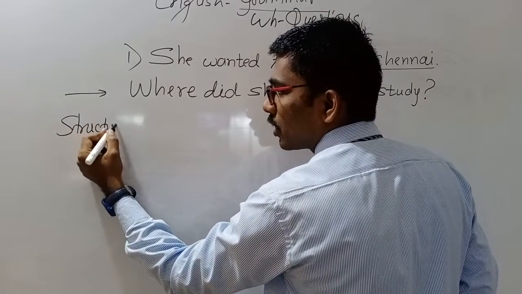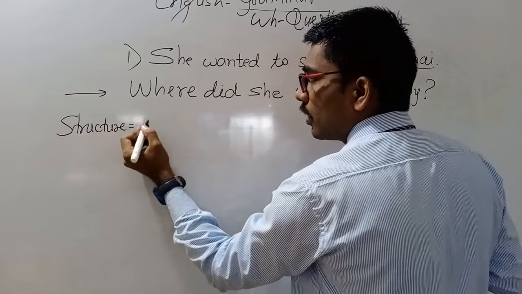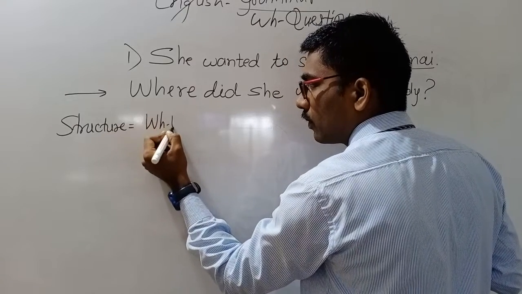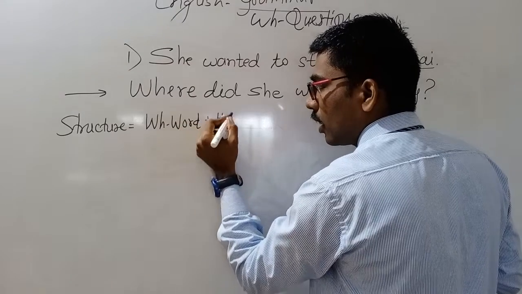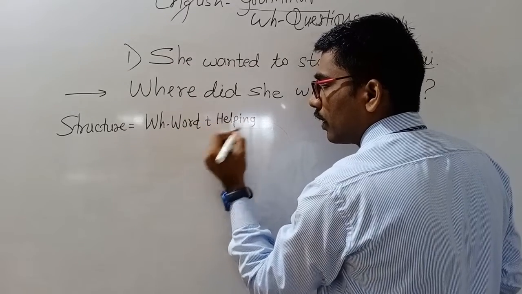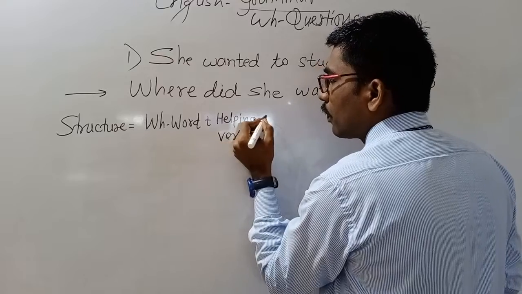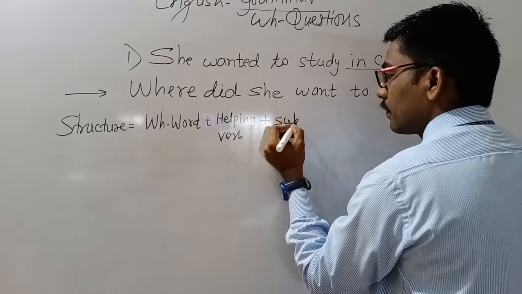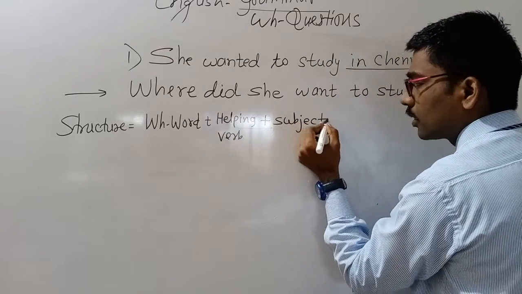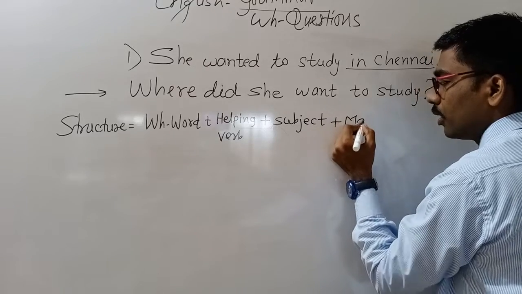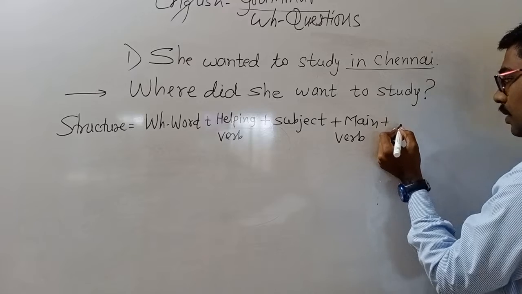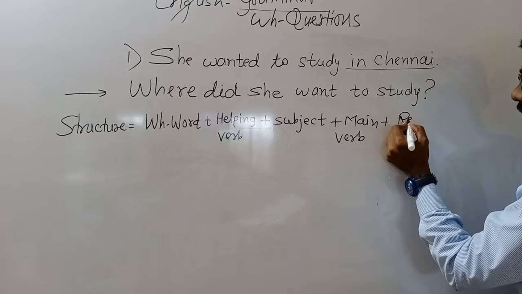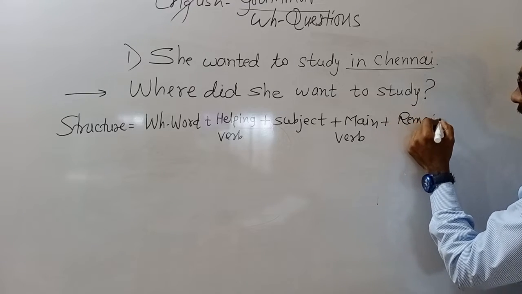Here again I want to give the structure. Students, WH word plus helping verb plus subject plus main verb plus remaining part.